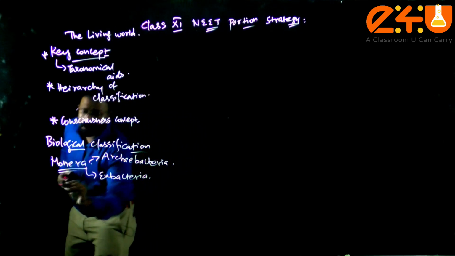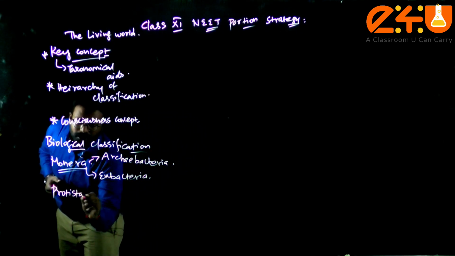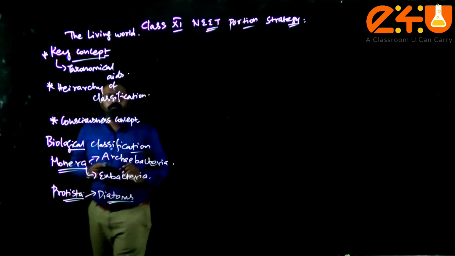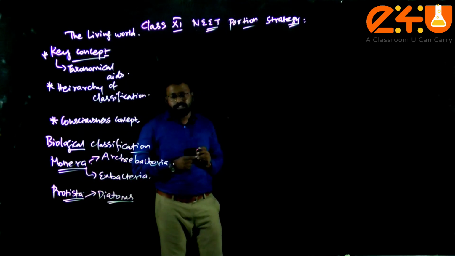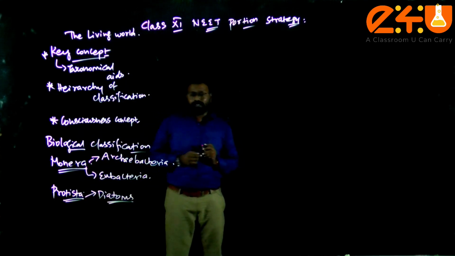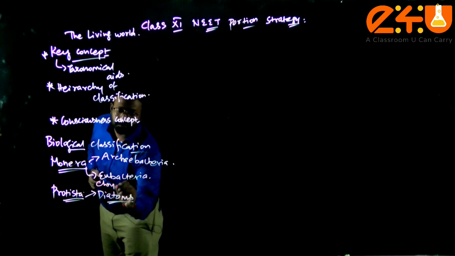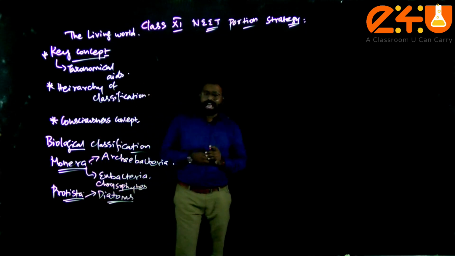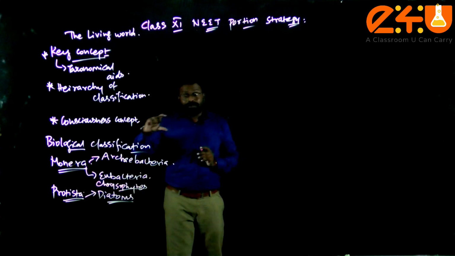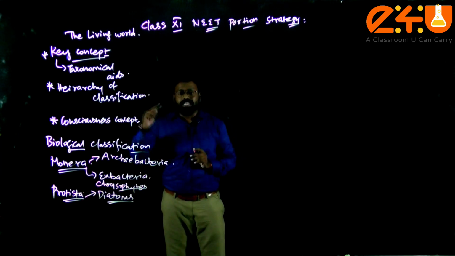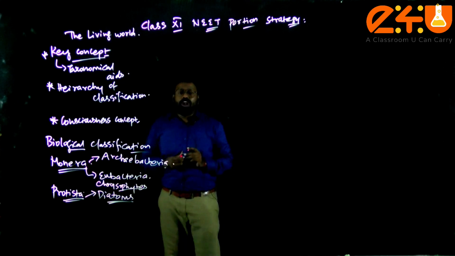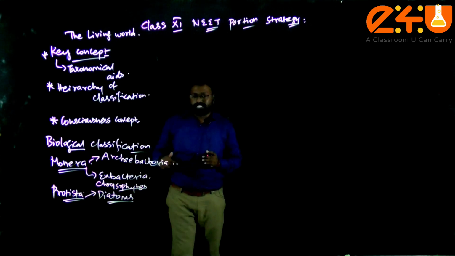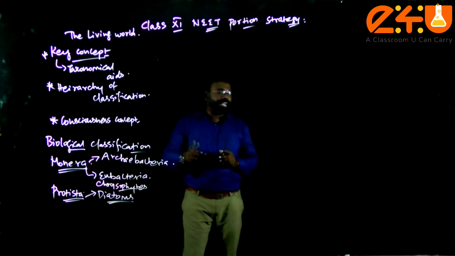After Monera, you need to concentrate on the topic Protista. In Protista, more questions will come from the area of diatoms. As you might have come across this term, diatoms are the chief producers in the ocean. Protista includes diatoms, and diatoms come under chrysophytes basically. You might be very well acquainted with the chrysophytes. Chrysophytes include the diatoms. So which area to emphasize in Protista? Diatoms. In Monera, concentrate more on Archaebacteria and Eubacteria, and in Protista, concentrate more on the diatoms area.